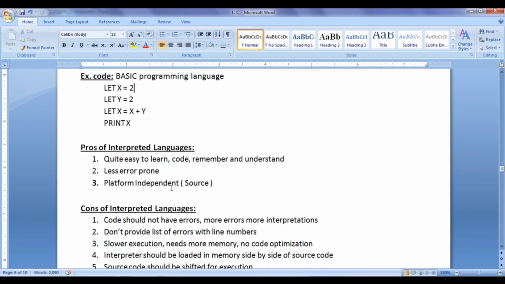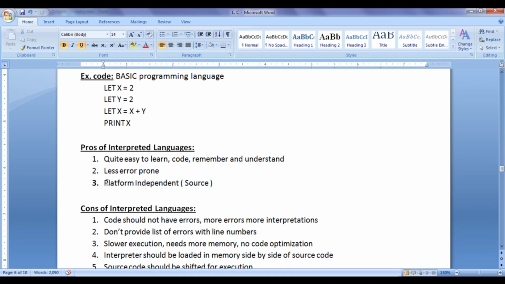There are some advantages of interpreted programming languages or interpreters, like quite easy to learn, quite easy to code, quite easy to remember and understand. You can see this basic programming language code is a little bit similar to assembly level language code. So it is easy to learn if somebody already knows assembly language coding. It is less error prone, and also it is platform independent. Of course, the code written in a basic programming language is platform independent.